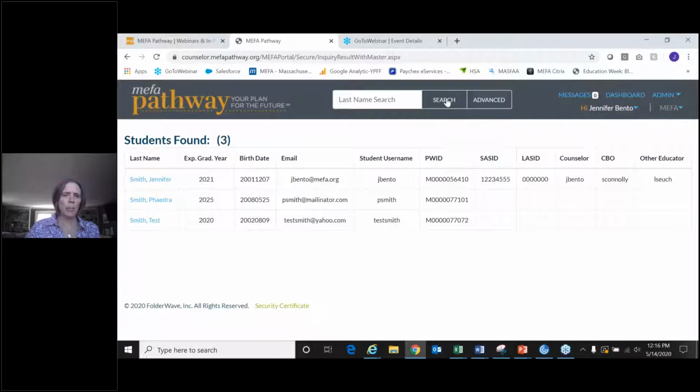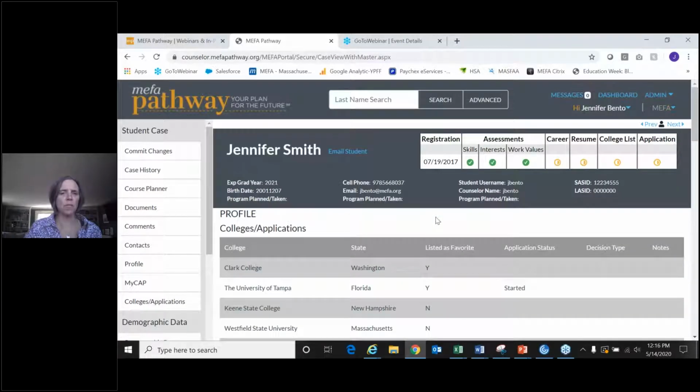So again, we're in the midst of revamping a number of pages within the site. So I'm Jennifer Smith, student here. This page will look a little bit different in the next couple of months, not extremely different, but we'll have a couple of the fields on the left side here that will combine, just because it seems to make sense. So when you first get onto a student's case, we have some of their personal information. This is a test account, so I'm not sharing any private information on a real student here.